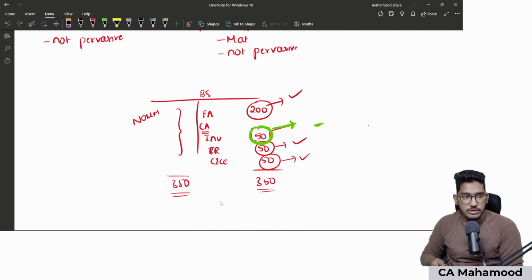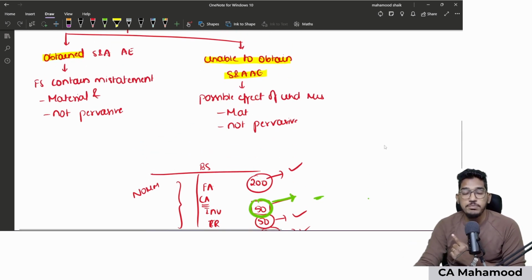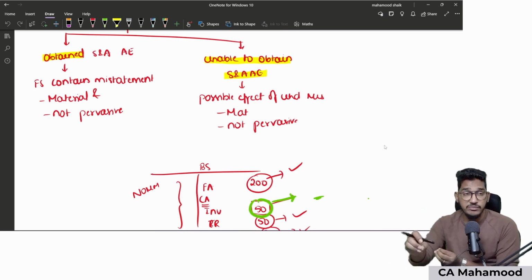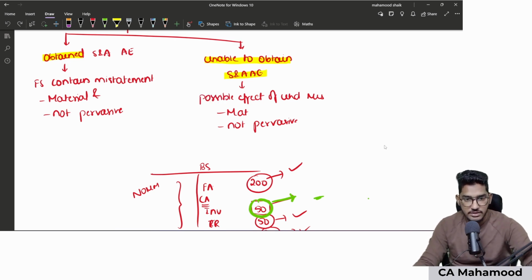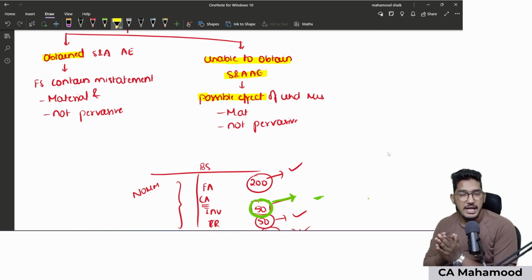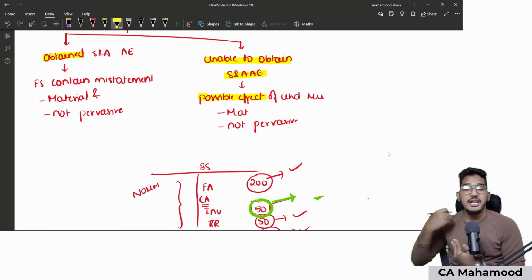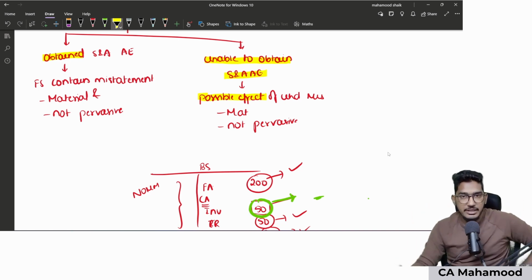Now, if this 5 crores worth of stock, which I am not able to get the evidence, if it goes wrong, what will be the impact? Will it be material? Yes. See, that's why I use the term possible effect. So whenever you are using the terminology unable to obtain audit evidence, you can't directly say effect of the misstatement. You have to use what? Possible effect of misstatement. Sir, why possible effect of misstatement, sir? Why possible effect, sir? Because you are unable to obtain audit evidence. So we are just assuming what could happen if that item goes wrong.